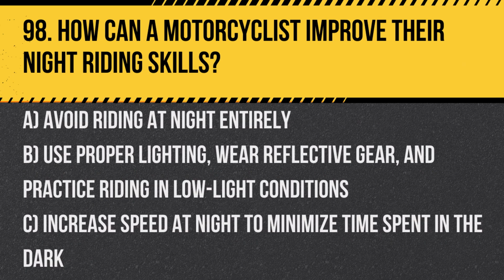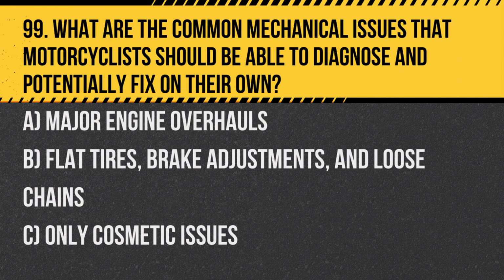Question 98. How can a motorcyclist improve their night riding skills? A. Avoid riding at night entirely. B. Use proper lighting, wear reflective gear, and practice riding in low light conditions. C. Increase speed at night to minimize time spent in the dark. Answer. B. Use proper lighting, wear reflective gear, and practice riding in low light conditions to enhance safety and comfort during night rides. Question 99.